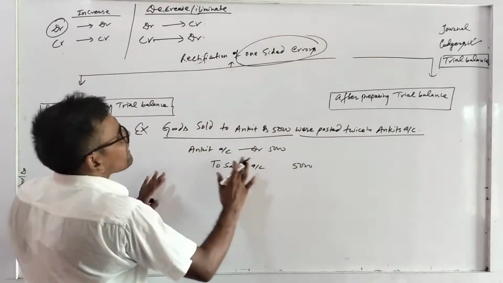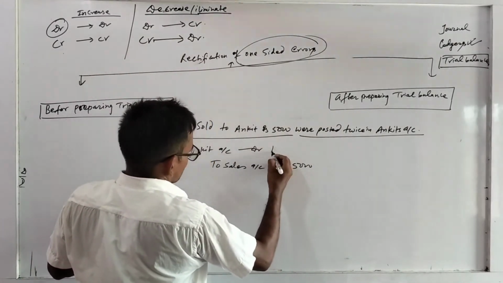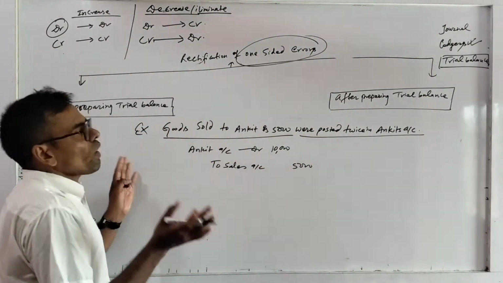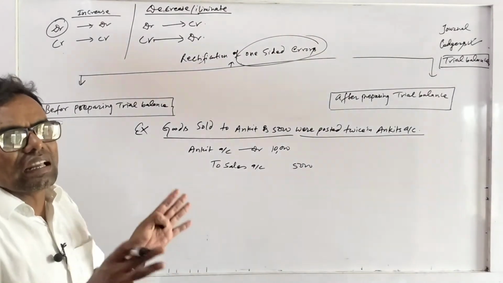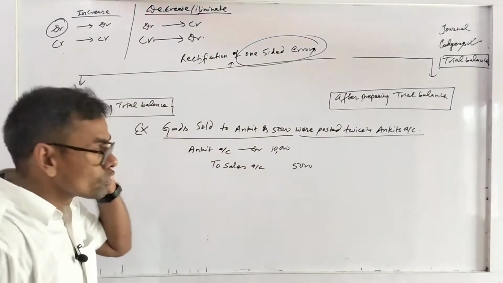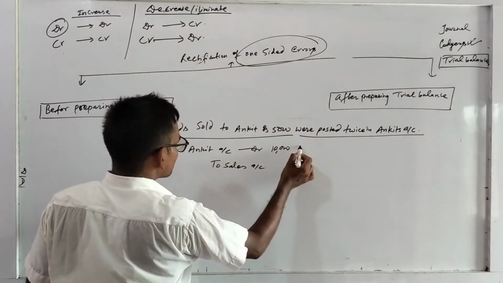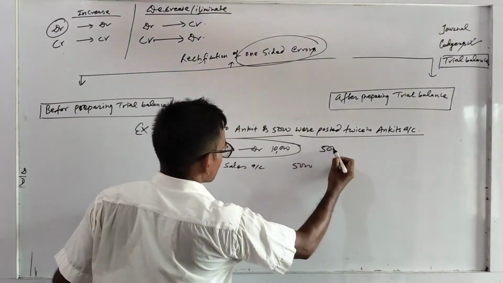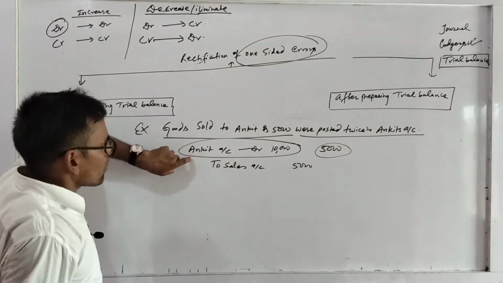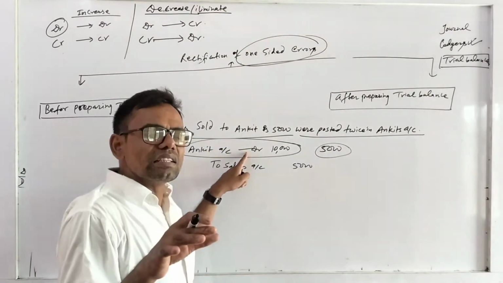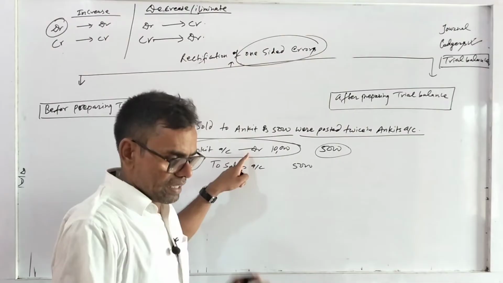But in Ankit account, the entry of 5000 was entered twice, 10,000. So what will you do? You have to decrease the Ankit account by 5000. So Ankit account is debited and you have to decrease it, then it should be credited.